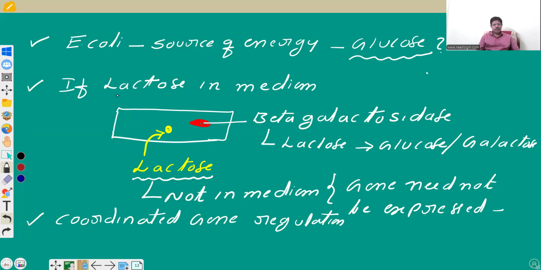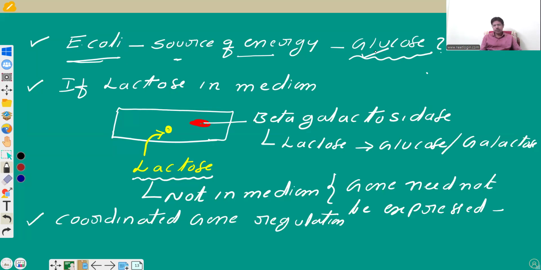In case of Escherichia coli, it is a symbiotic bacteria. And for the sake of energy, the source of energy generally is glucose. Why is glucose the preferred substrate? It will be broken down very easily in 10 steps in glycolysis to yield energy.